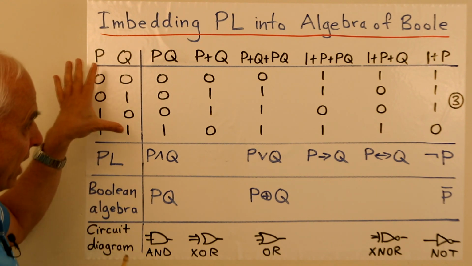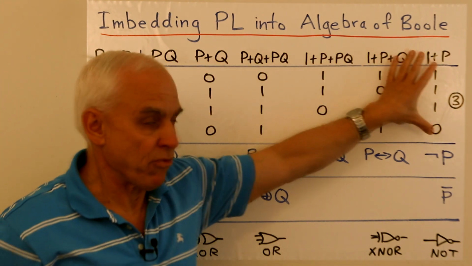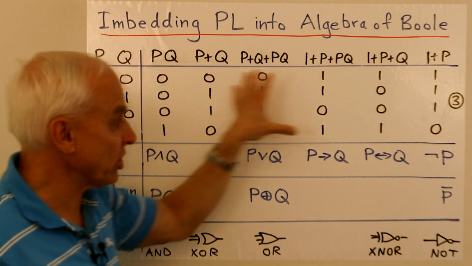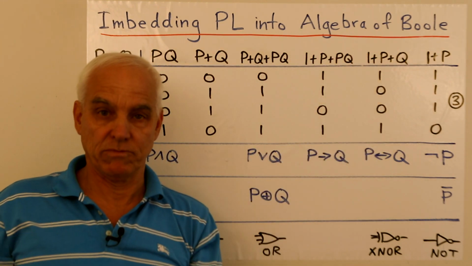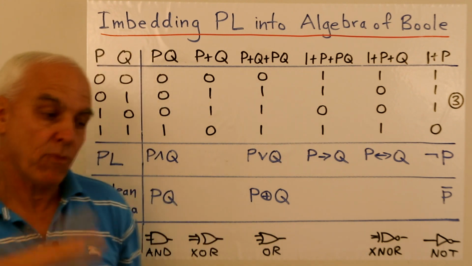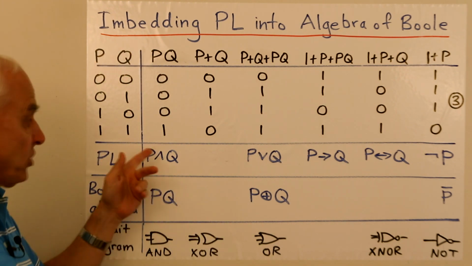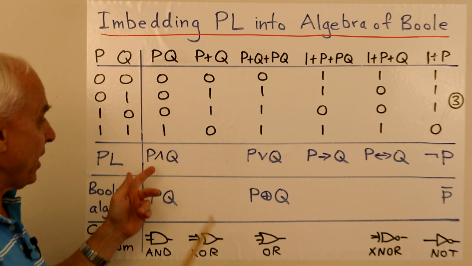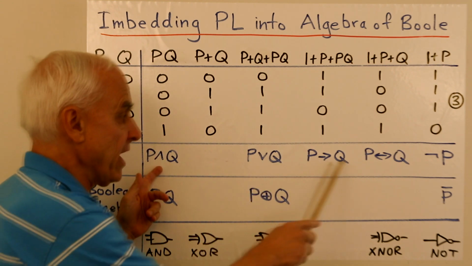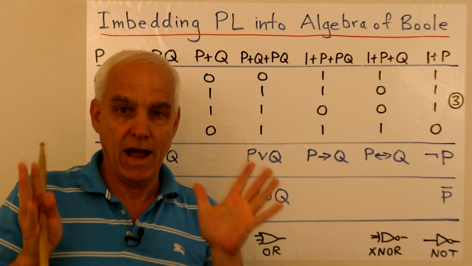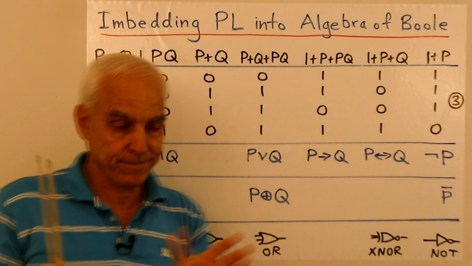So I'm going to now start thinking about these as the primary names and definitions of the operations in the algebra of Boole. And now if we want to make contact with the propositional logic story, we just have to connect the propositional logic connectives with the prior ones that are existing here already in our algebra of Boole framework.